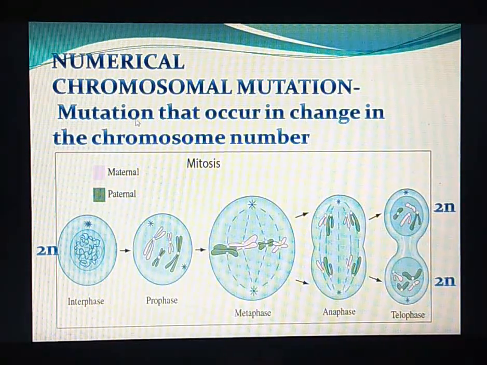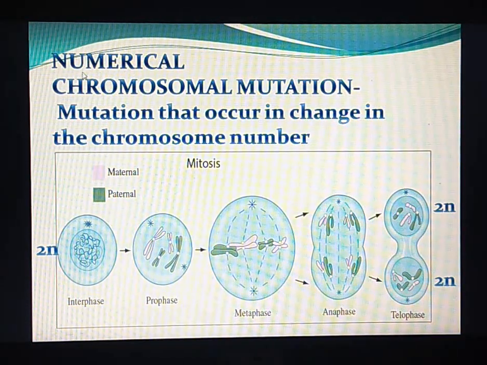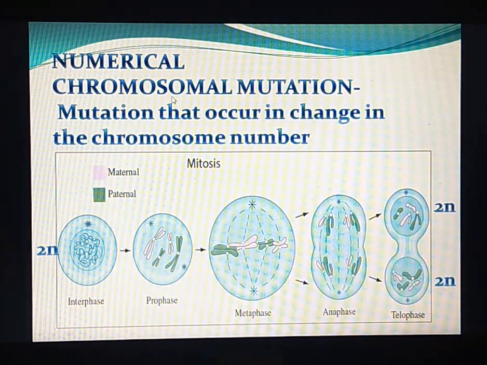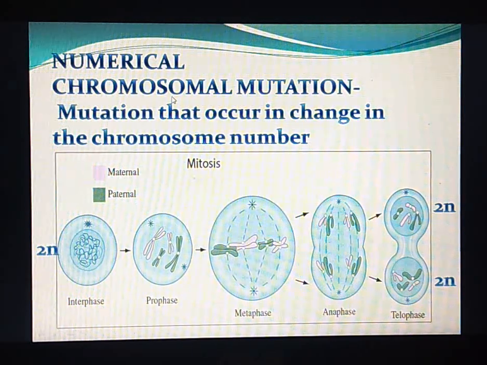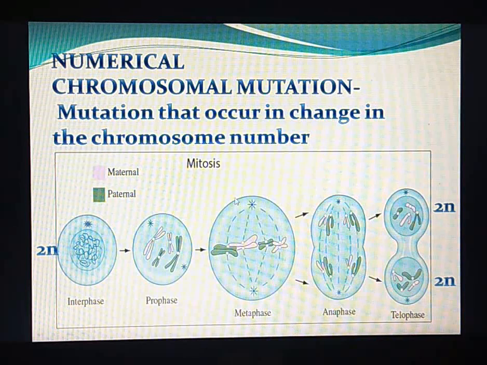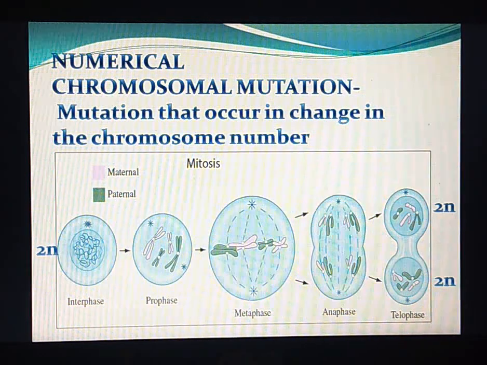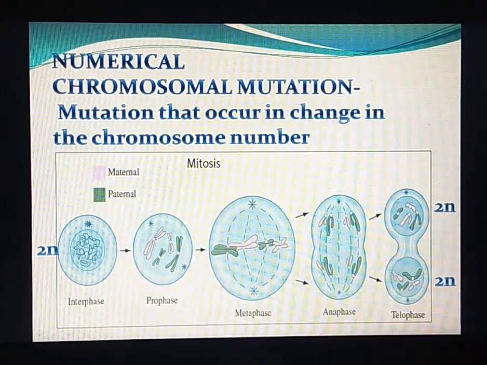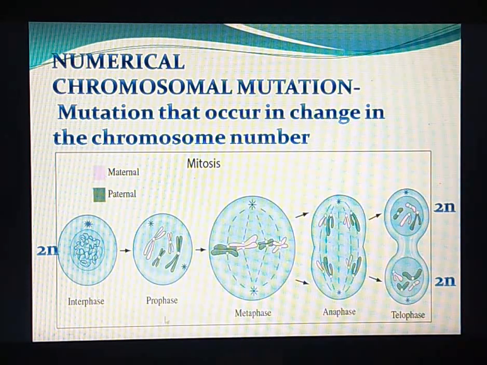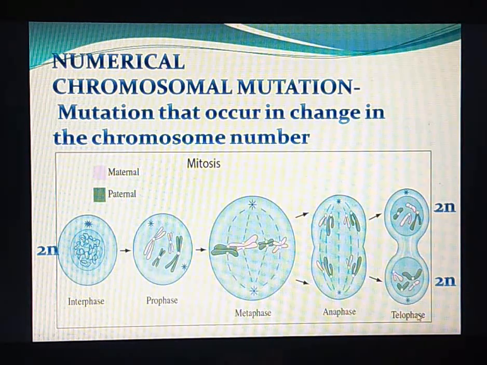The next type of mutation is numerical chromosomal mutation. As the name says, numerical, wherein the chromosomal number will change here. To understand more about such mutation, we will recall mitotic division and meiotic division. We know that mitotic division has 4 stages: prophase, metaphase, anaphase, telophase.